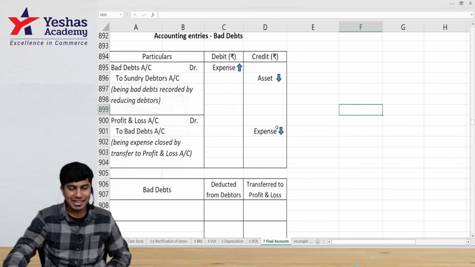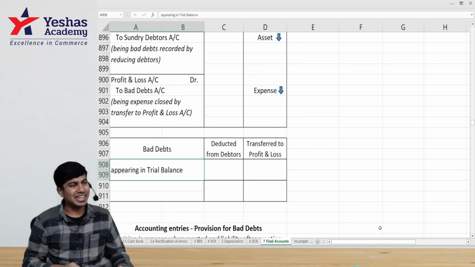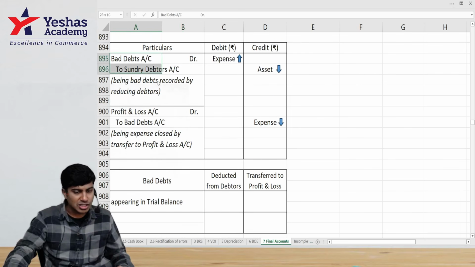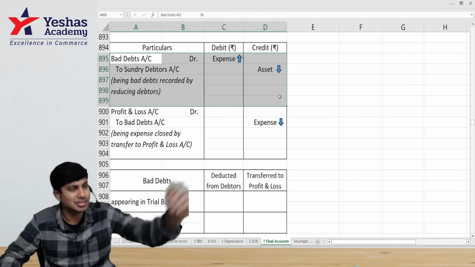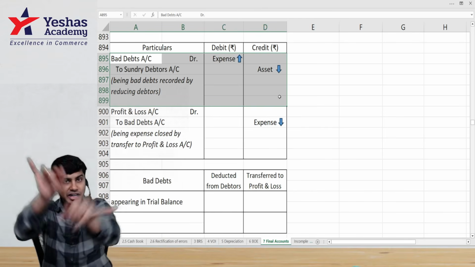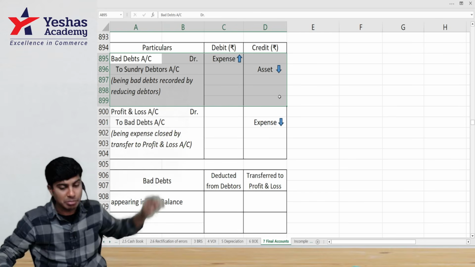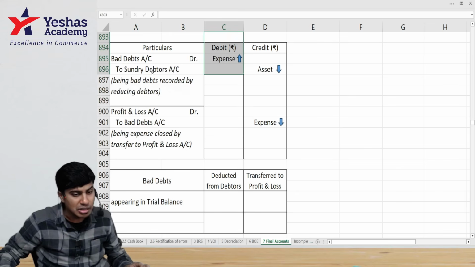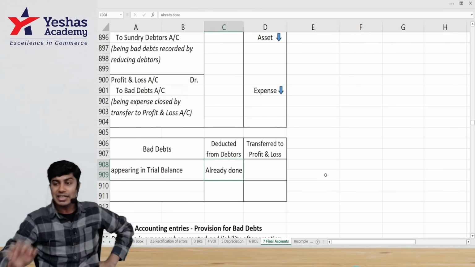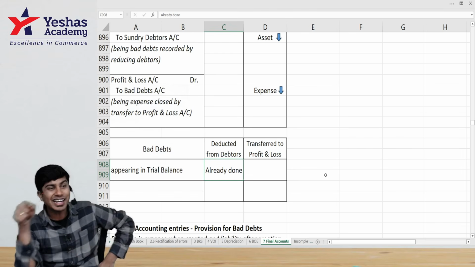Now, bad debt will appear in trial balance. If bad debt is appearing in trial balance, what does that mean? That means this first journal entry is already passed. They've already passed the journal entry bad debt account debit to debtors. They've deducted from debtors. Bad debt ledger is getting closed. It has come to trial balance, meaning deduction from debtors, meaning this entry is already done. That's the reason when bad debt appears in trial balance, we don't deduct it from debtors.